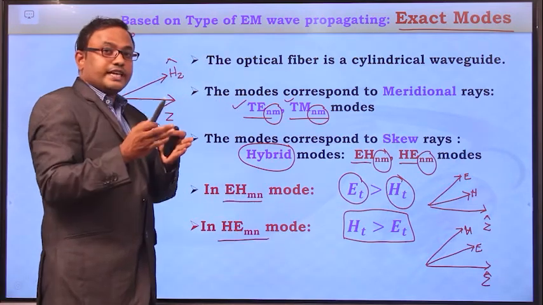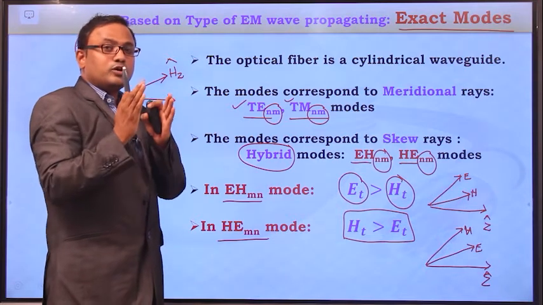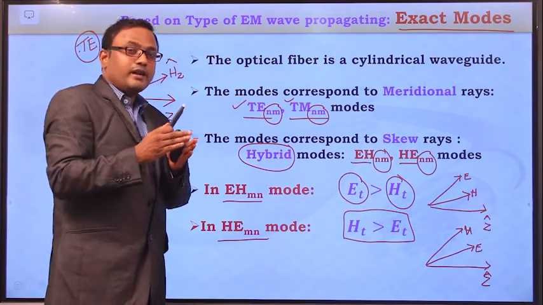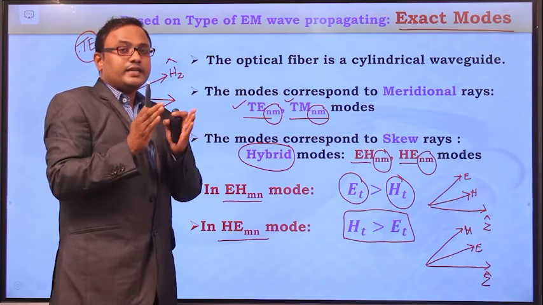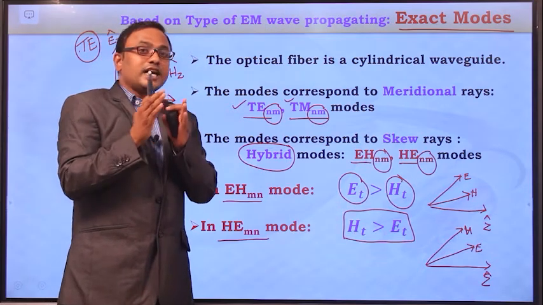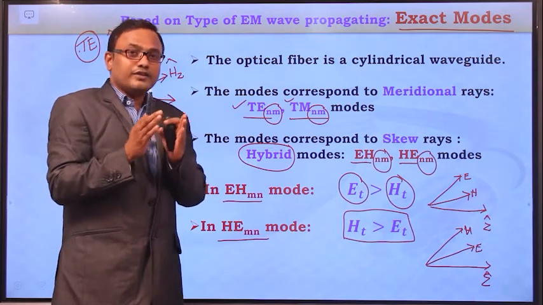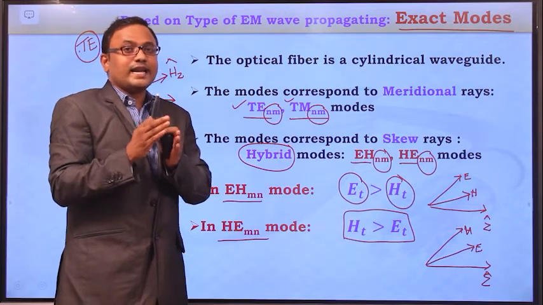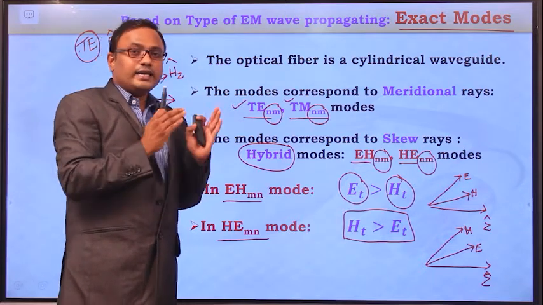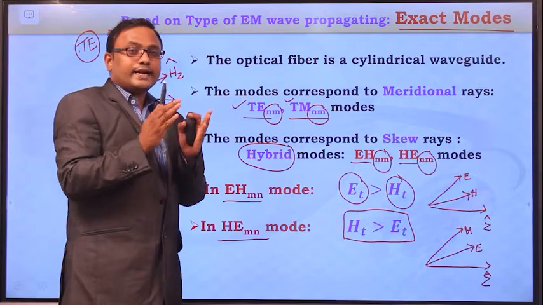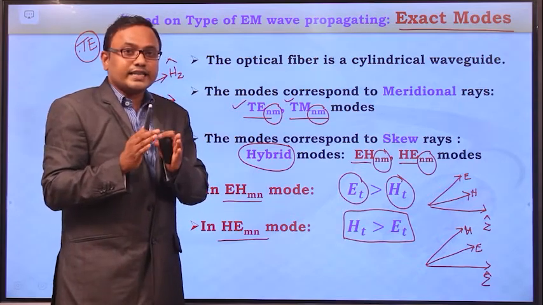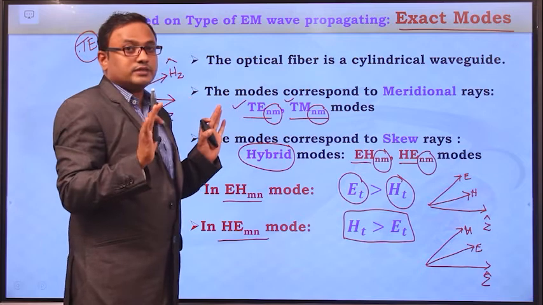So in both EH mode and HE mode, electric field component is there, magnetic field component is there. In case of EH hybrid mode, transverse electric field component is greater than transverse magnetic field component, and in case of HE mode, transverse magnetic field component is greater than transverse electric field component, right?